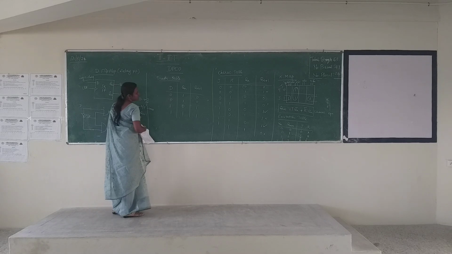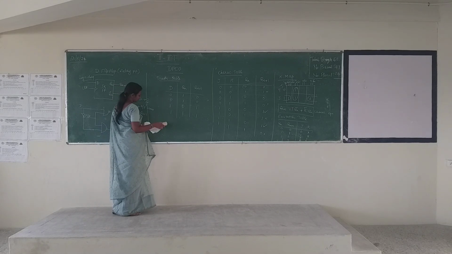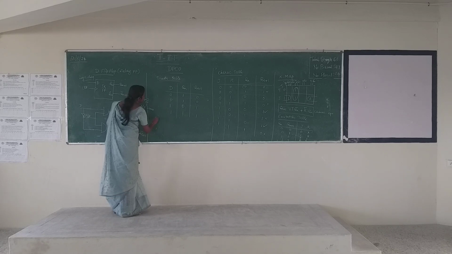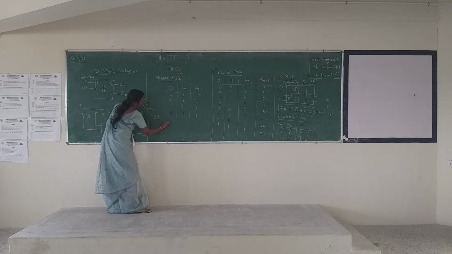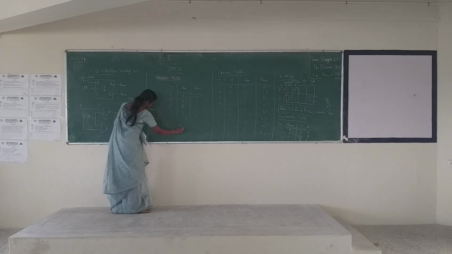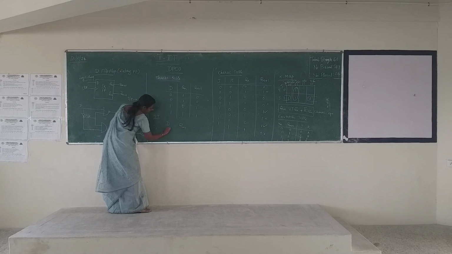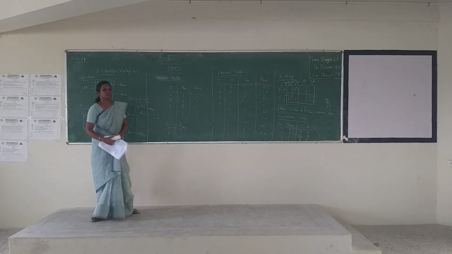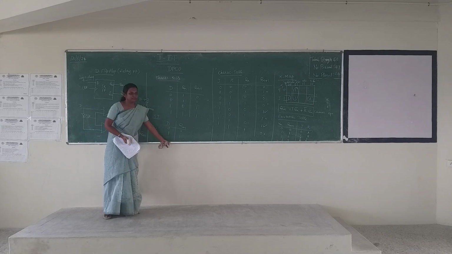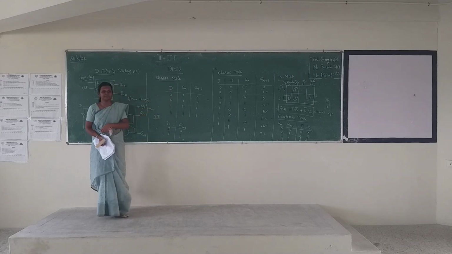So next you are going to see the characteristic table. This is your characteristic table, and your truth table will be D, Qn, Qn plus 1. The output will be 0, 1. This is the normal flip for D. This is your characteristic table.